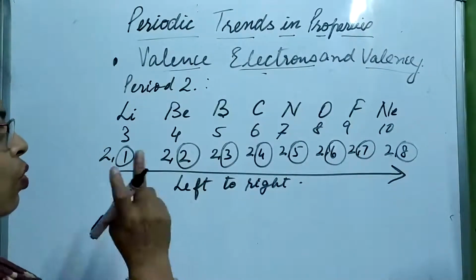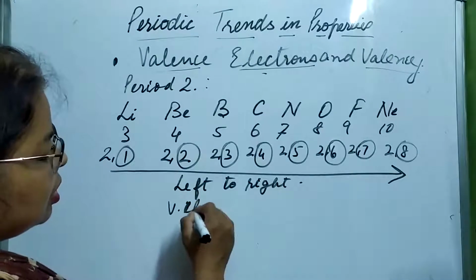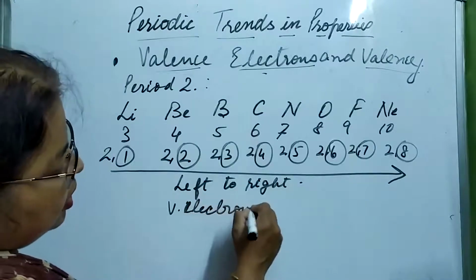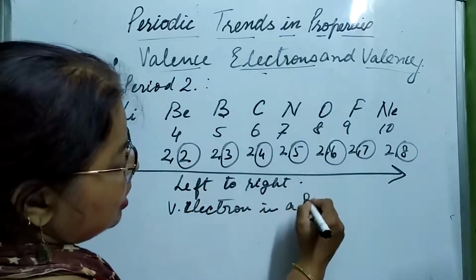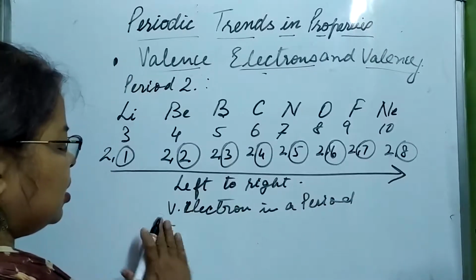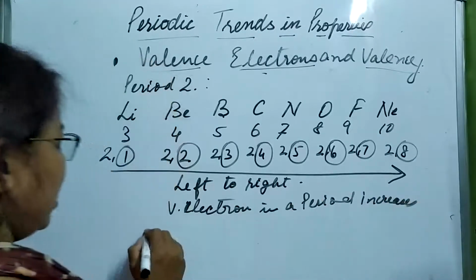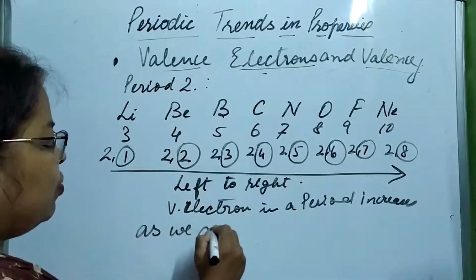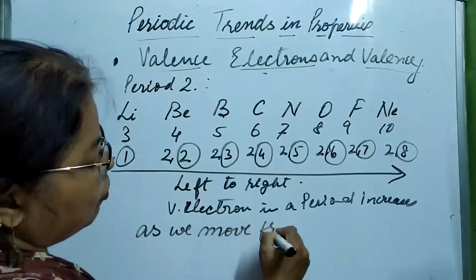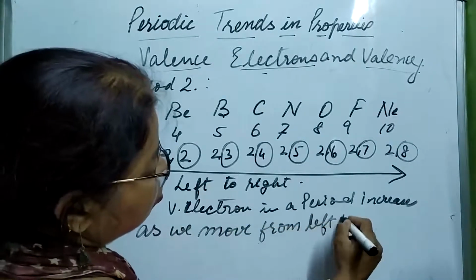So what can we say? The valence electrons in a period increase as we move from left to right.